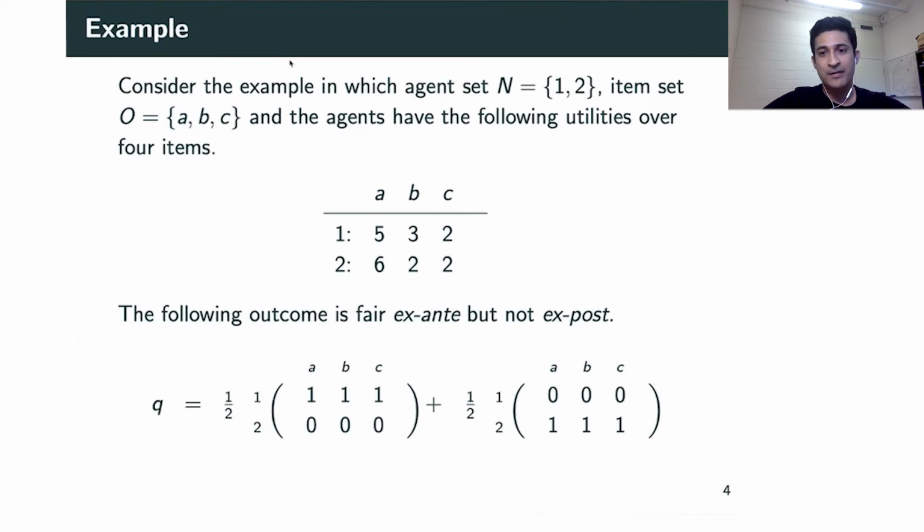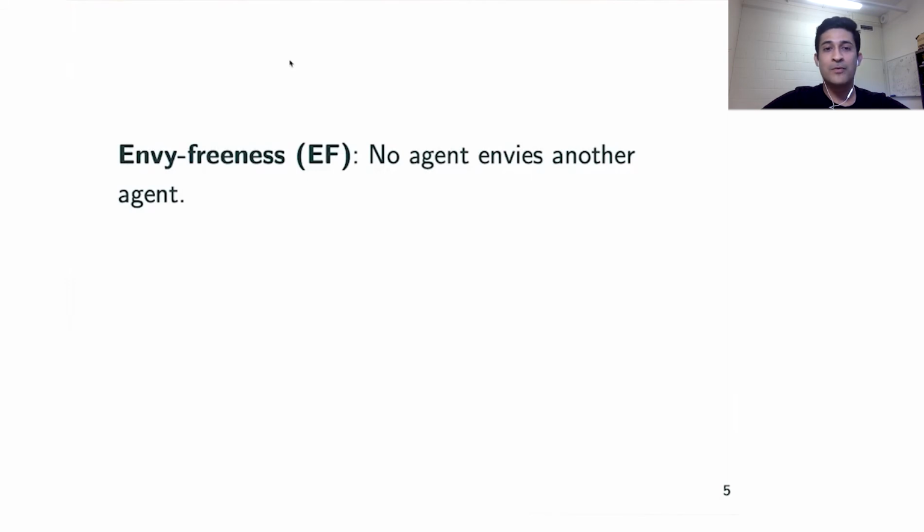From an ex-ante perspective, this outcome is quite fair because both agents have equal opportunity to get all the items. On the other hand, if we consider ex-post concerns, then obviously neither of the two integral allocations in this probability distribution are fair, because the agent who gets no items in one of these allocations would be quite unhappy. So we want to capture this level of happiness or fairness, and this is what we do with the help of a very famous concept called envy-freeness, which requires that no agent should envy another agent.